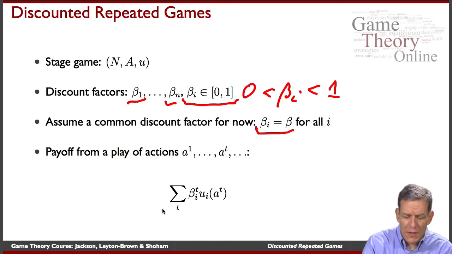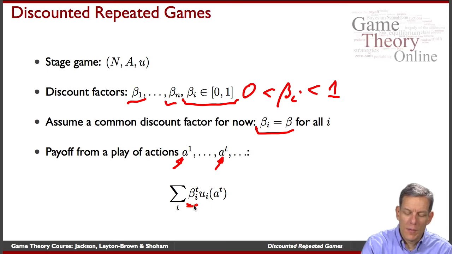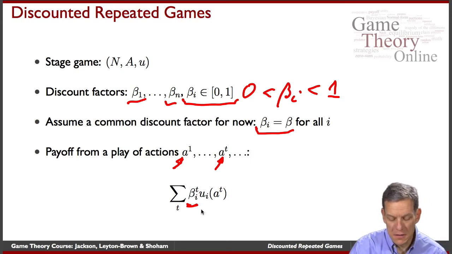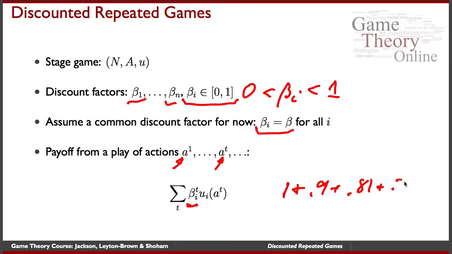And then the idea of discounting is the payoff that you get from a whole sequence of actions, a profile of actions a1 played in the first period and a^t in the t-th period and so forth. What you do is sum up these payoffs, but now you weight them by an exponentially decreasing function, which is the discount factor raised to the power of t. So if this payoff was 1 every day, I'd be getting 1 today plus 0.9 plus 0.81 plus 0.72, et cetera, right? So that's the idea.